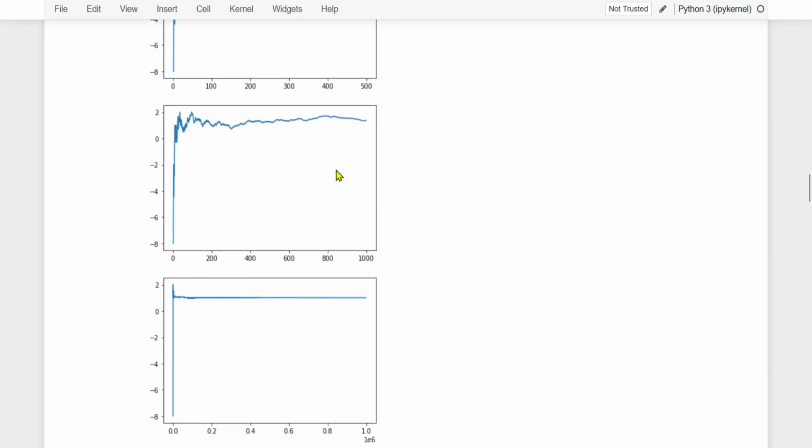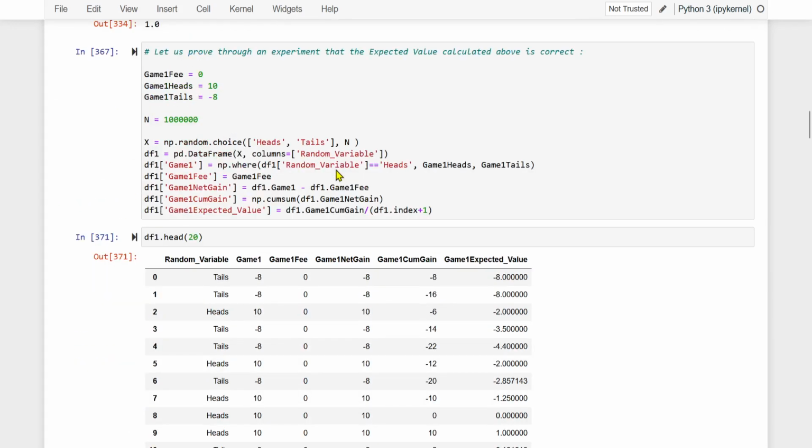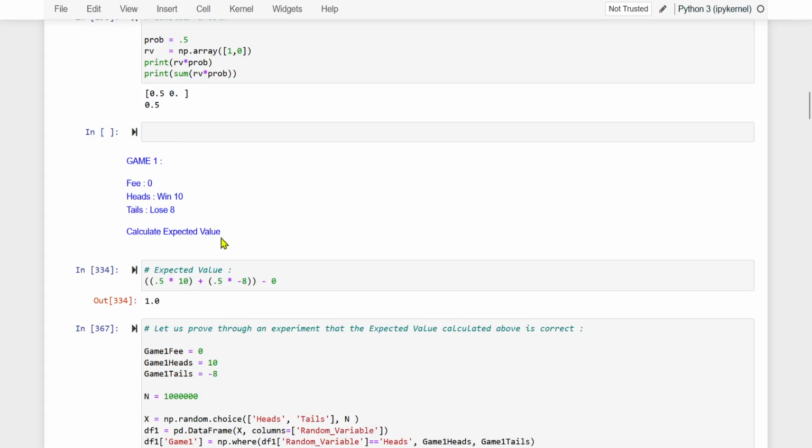In the next video on expected value, we considered a scenario. We called it game 1. The game involved flipping of a coin. So, if the player plays this game, he will have to give no charge. There is no fee to play this game. If the player gets heads as a result of flipping a coin, he gets $10. And if he gets tails, he loses $8.